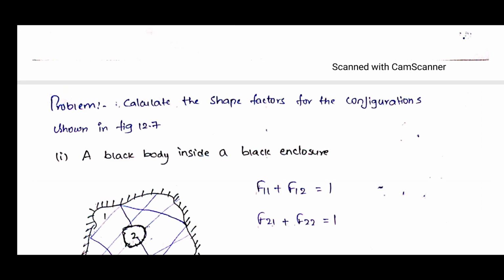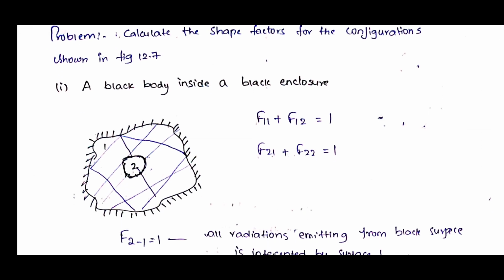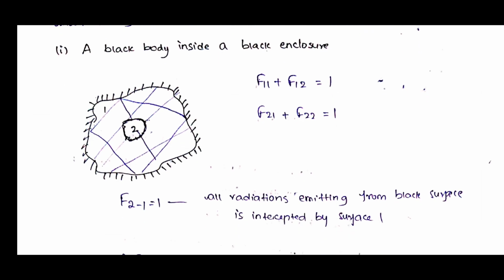The first one is a black body inside a black enclosure. So they are considering the black body inside a black enclosure, so it is completely enclosed. Let us say that the enclosure is 1 and the black body is 2. Again here, for the two surfaces, we can write that F11 plus F12 is equal to 1, F21 plus F22 is equal to 1. Now what will happen to the F21?